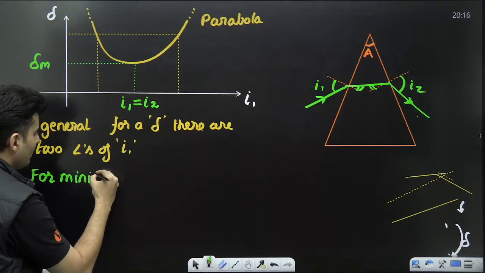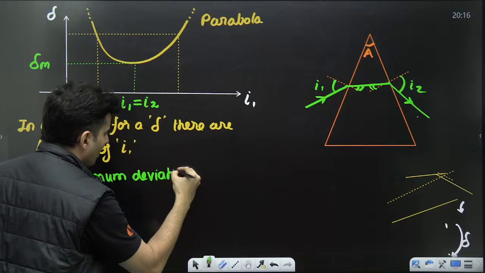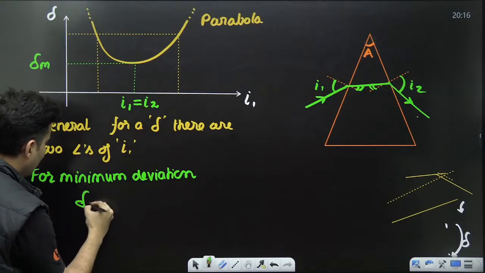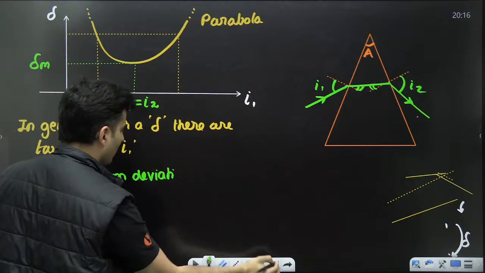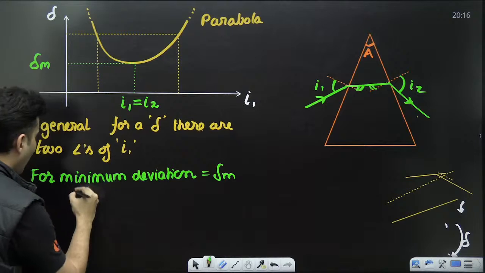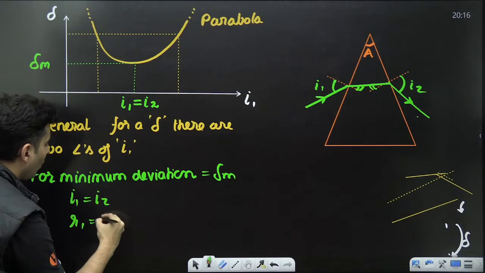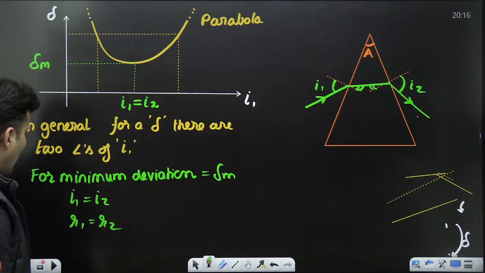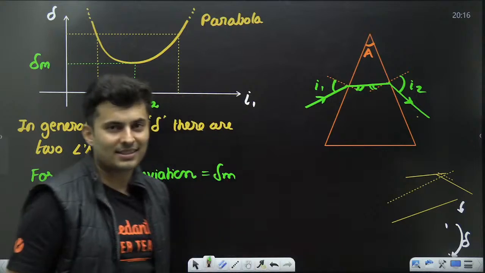That is for minimum deviation, delta m. For minimum deviation, which is delta m, you will see I1 is equal to I2, R1 is equal to R2, and the ray in between is parallel to the base.